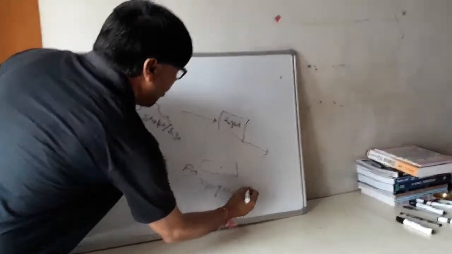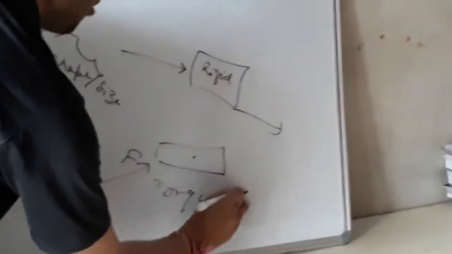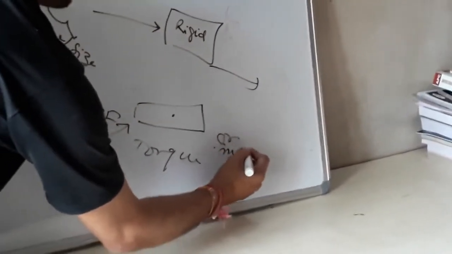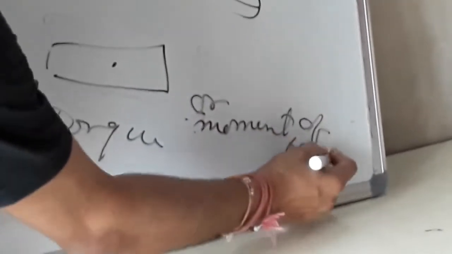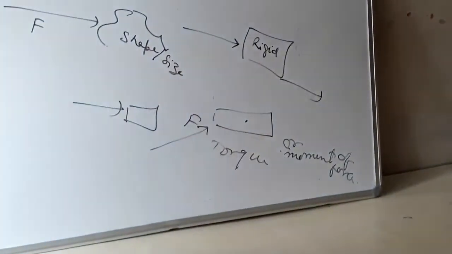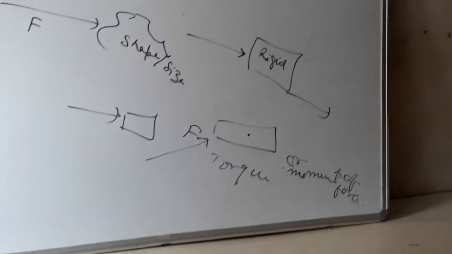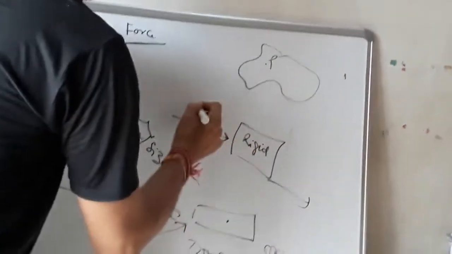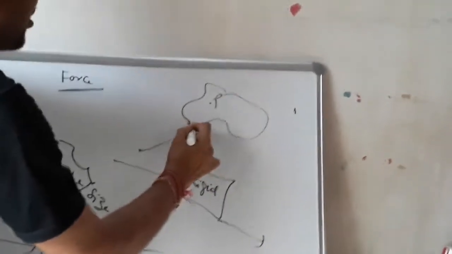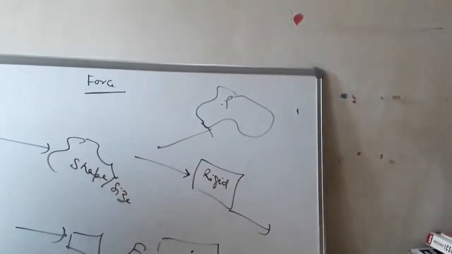Torque or moment of force. Now we are considering a body which is pivoted at a point P, and a force is applied horizontally on this body.